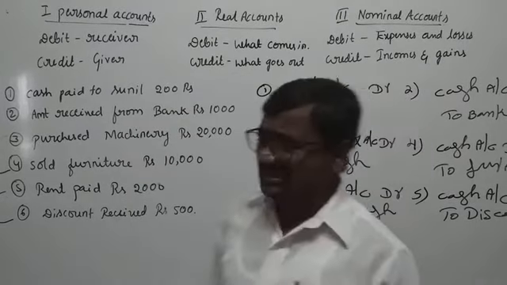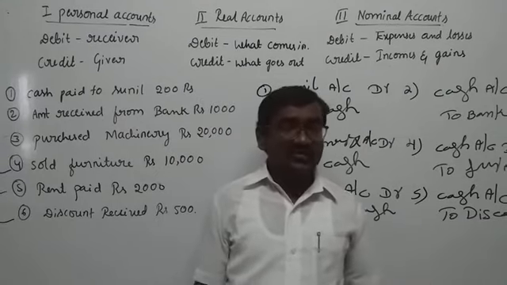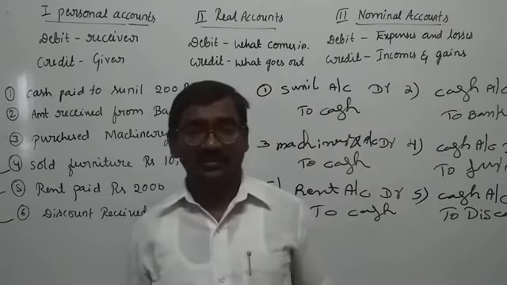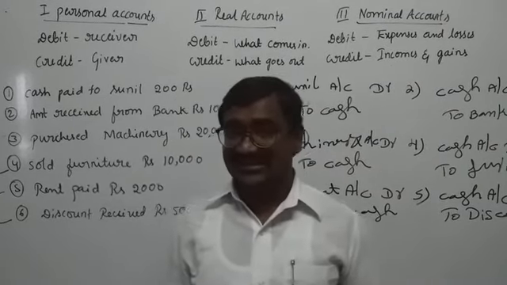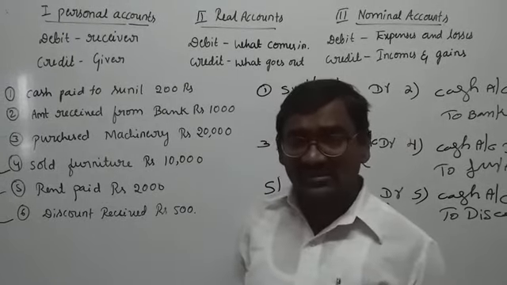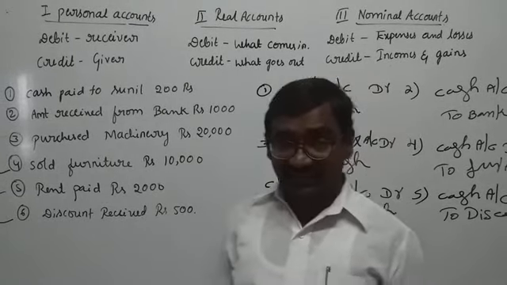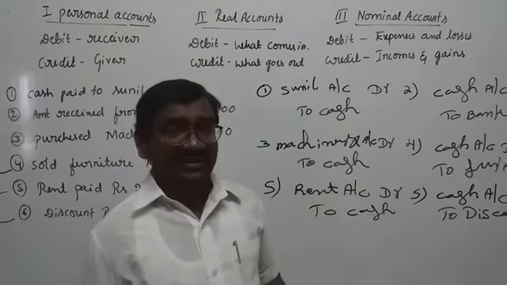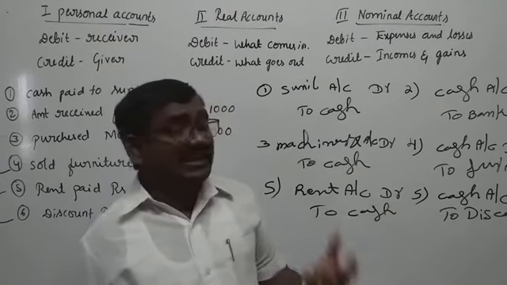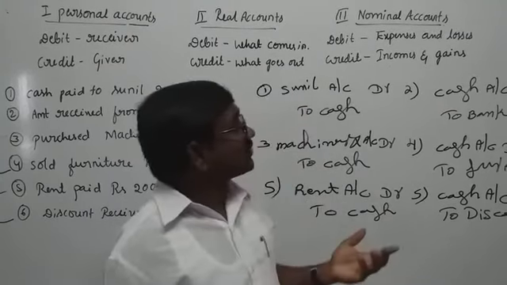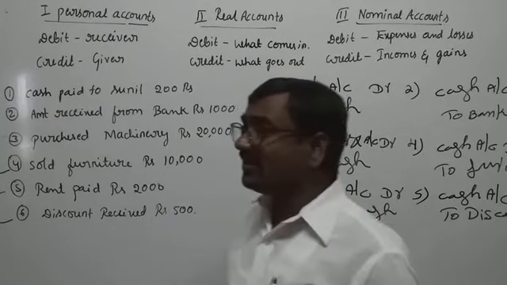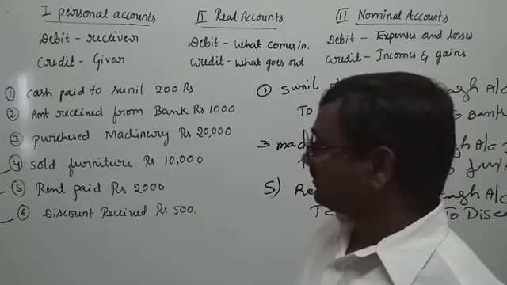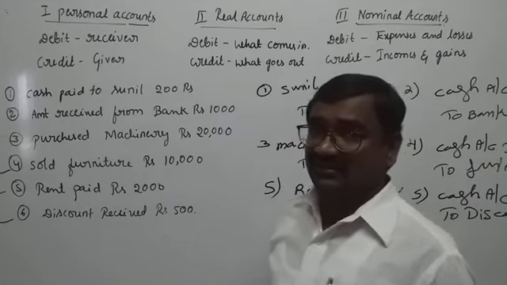So in this session we learned, based on the double entry system, the golden rules of accountancy: personal accounts, debit the receiver, credit the giver; real account, debit what comes in, credit what goes out; nominal account, debit all expenses and losses, credit all incomes and gains. Based on these rules, we pass the journal entries for all these transactions.